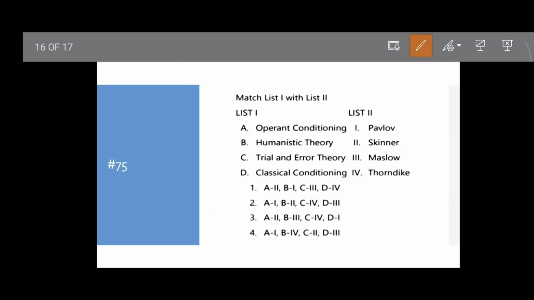Question number 75. List 1 and list 2. Operant conditioning, humanistic theory, trial and error theory, classical conditioning theory. Classical conditioning theory is Pavlov. Operant conditioning is Skinner. Trial and error theory is Thorndike. Humanistic theory is Maslow. So operant conditioning will be Skinner, that is II. A will be II, B will be IV, C will be III. So option 3 will be the correct answer.